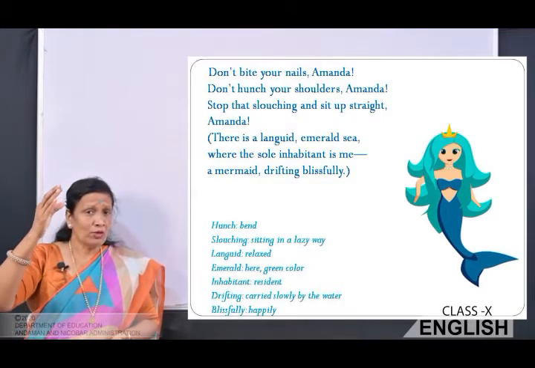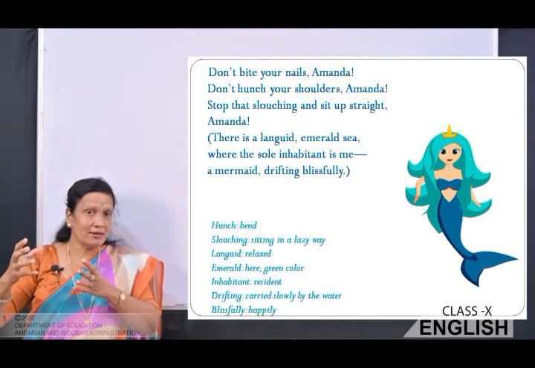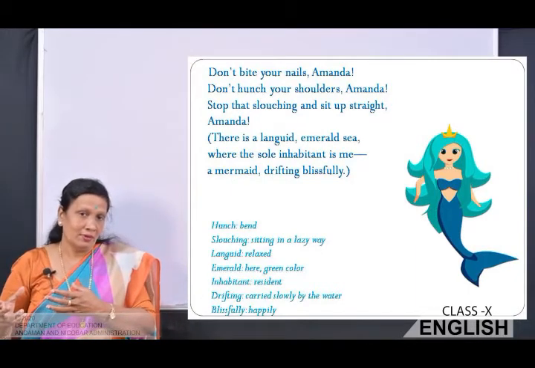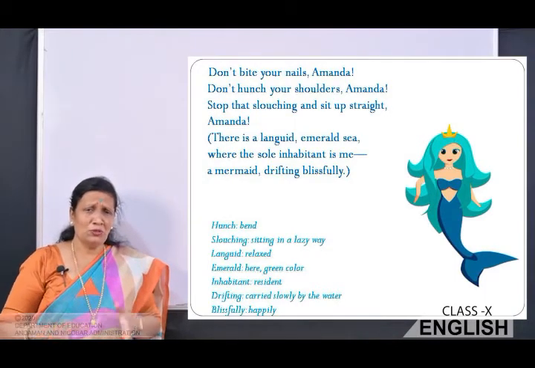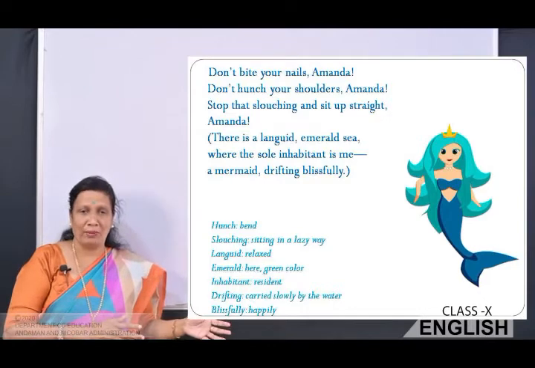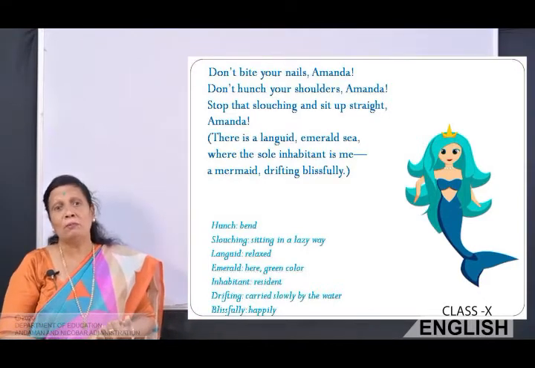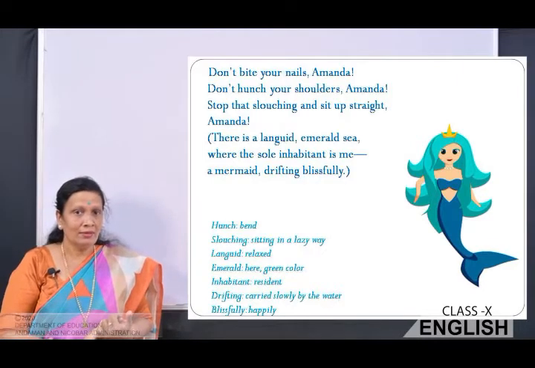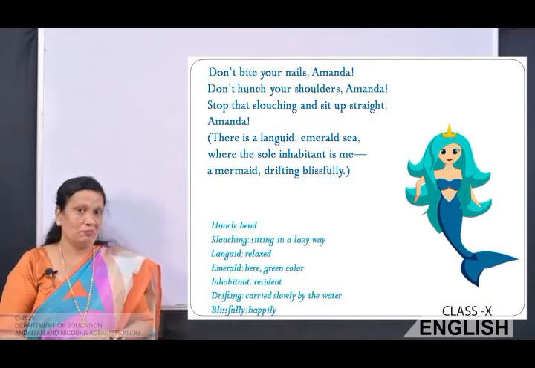If you look at the first 4 lines, those are the instructions. Here the mother keeps nagging all the time. Don't do this, don't do that, don't sit this way, don't sit that way. And the sentences that are in the bracket are Amanda's imagination.